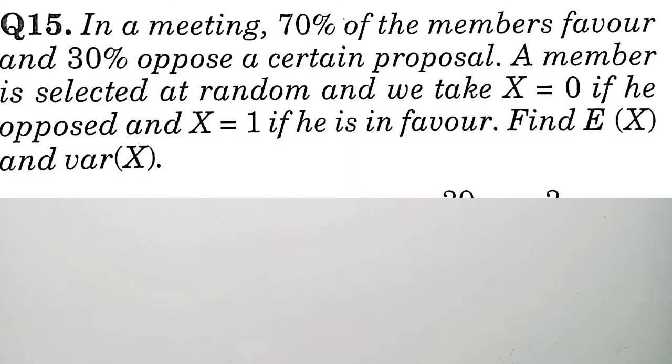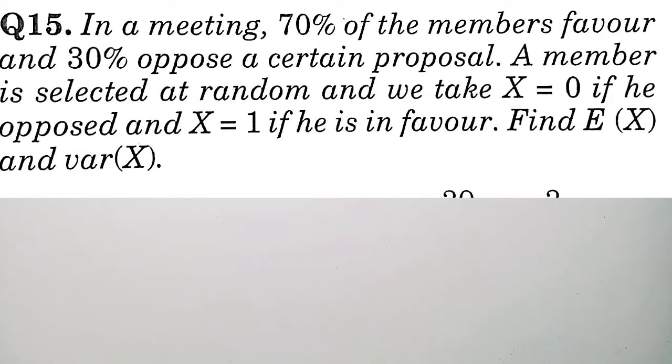Let us see a few questions for practice. In a meeting, 70% of members favor and 30% oppose a certain proposal. A member is selected at random. We take x is equal to 0 if he opposes and x is equal to 1 if he favors. So find the expectation of x and variance of x. Right students, what we have to find out? Expectation of x and variance of x. Understood?